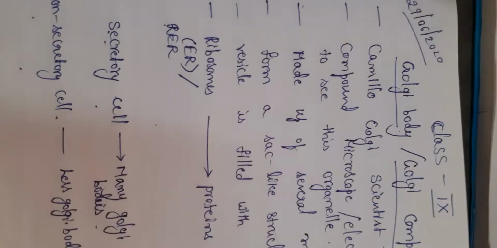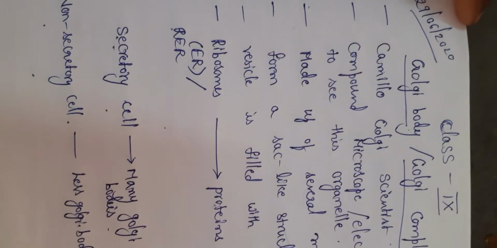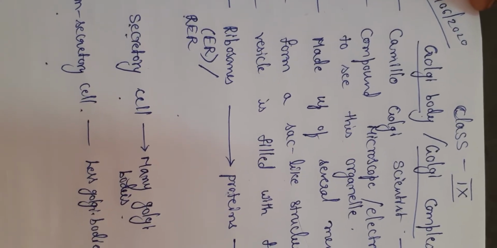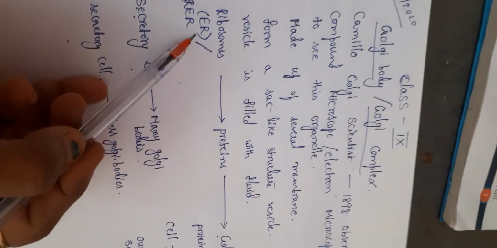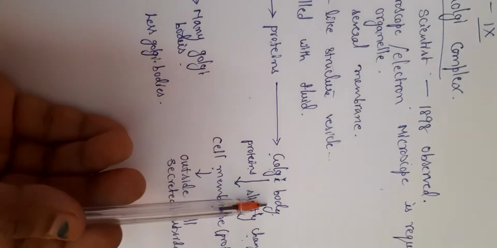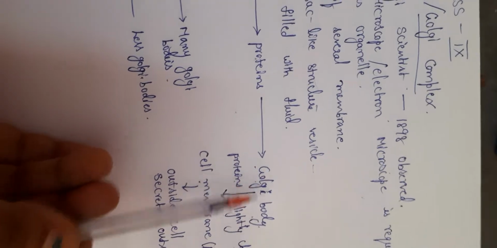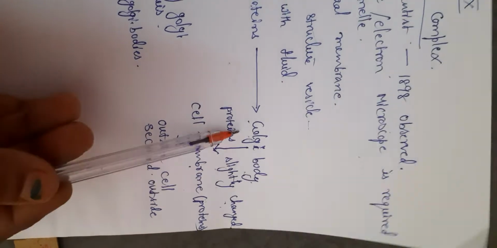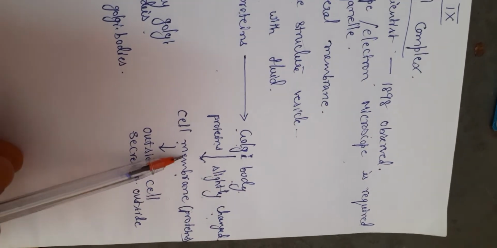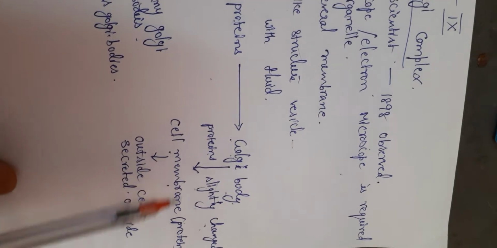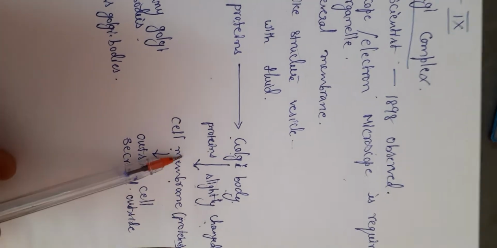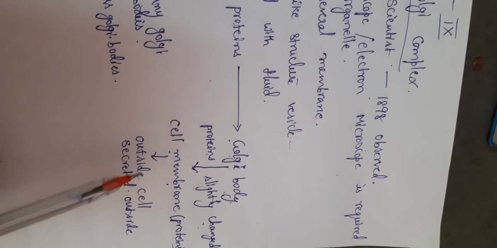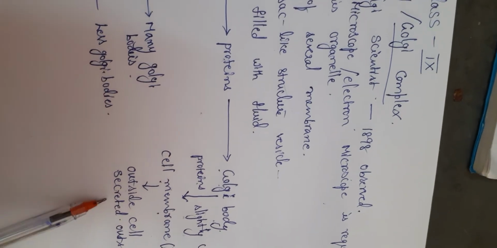Okay, so today we have studied about the Golgi complex or Golgi body. After the endoplasmic reticulum, whatever proteins are produced move from the endoplasmic reticulum to the Golgi body, and in the Golgi body they are slightly changed. The protein's structure is slightly changed, and then they are sent to the cell membrane. In the cell membrane they may be present, or they are thrown outside the cell.